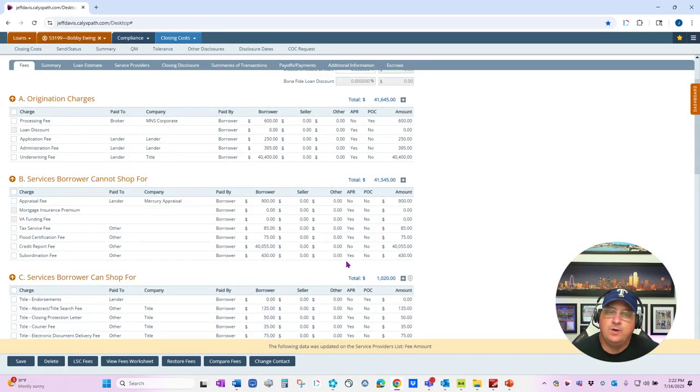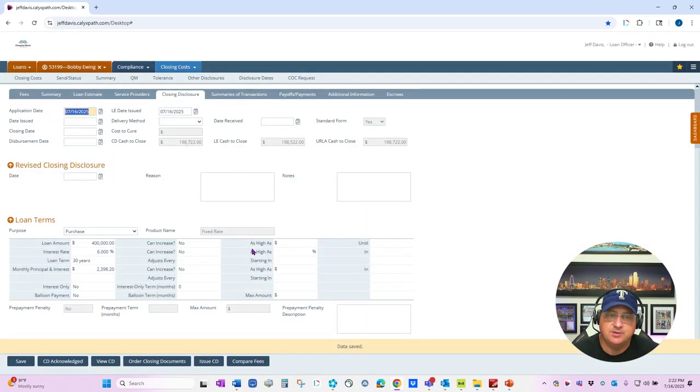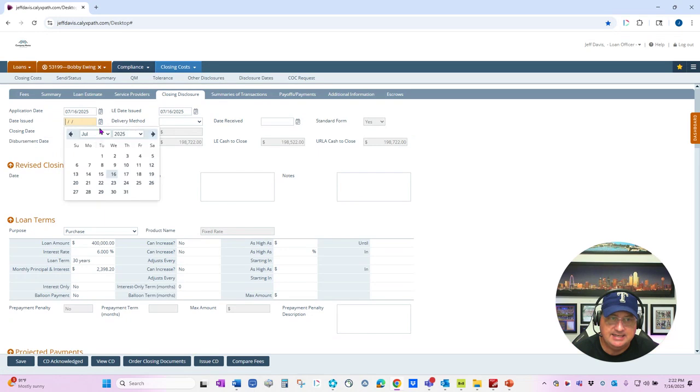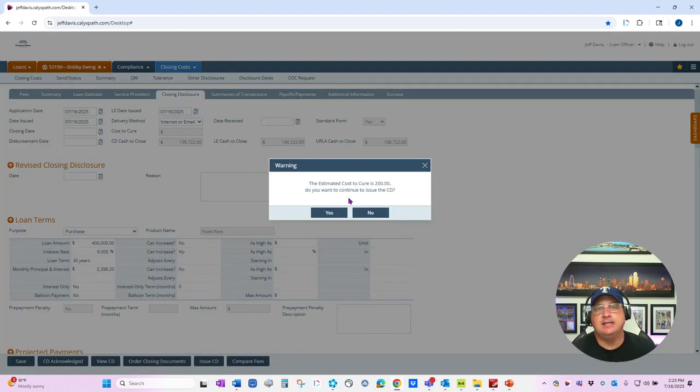and now watch what happens when I go to my CD screen and I go to issue this CD. So let's put in today's date for issue. Let's say we're doing it by e-sign. We'll click issue CD. And now we're getting a cost to cure warning. Hey, the estimated cost to cure is $200. Do you want to continue?